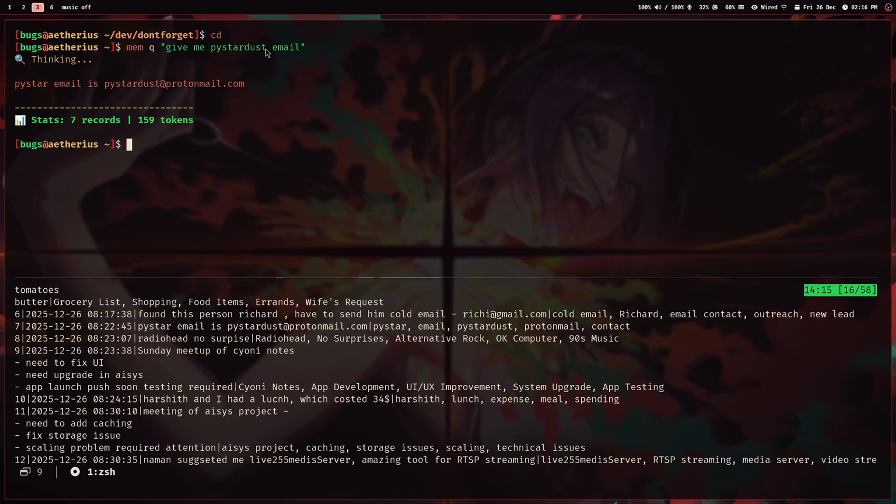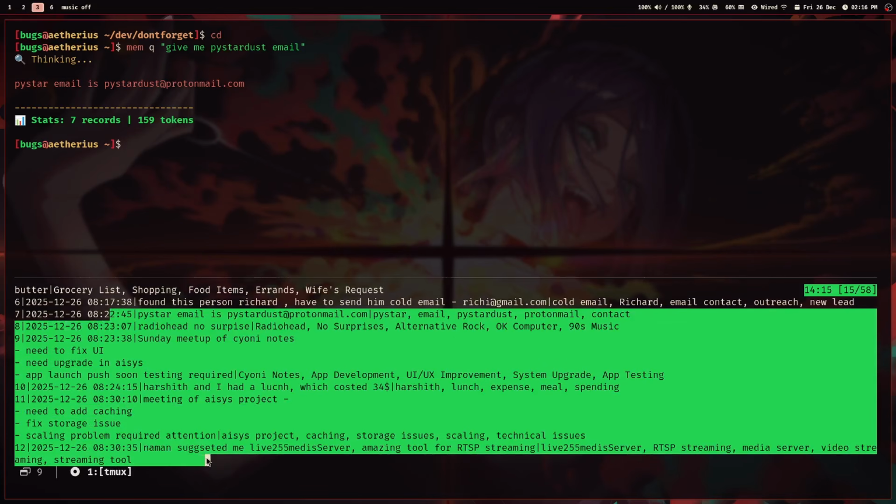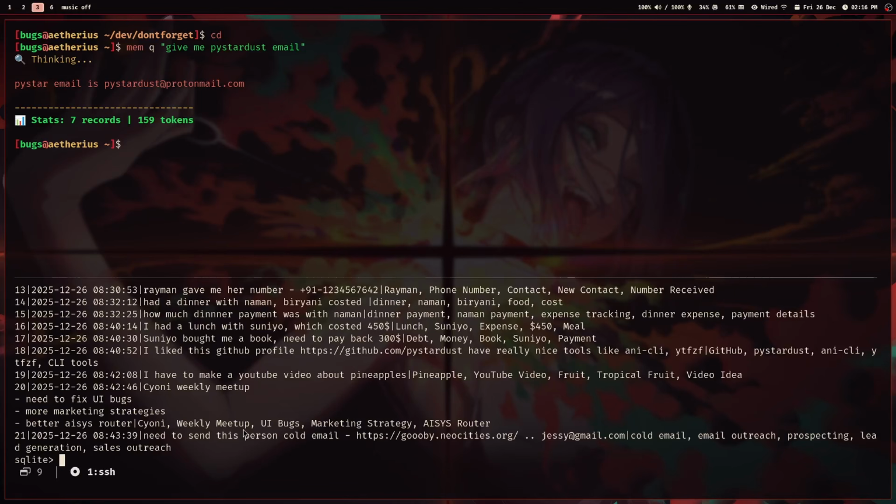What I use is, whatever query I give, it creates some search terms based on that query. It will use some particular keywords as a search term, and it will make a fuzzy search on this database. Now the thing about a RAG system is, a RAG system won't work in this case.